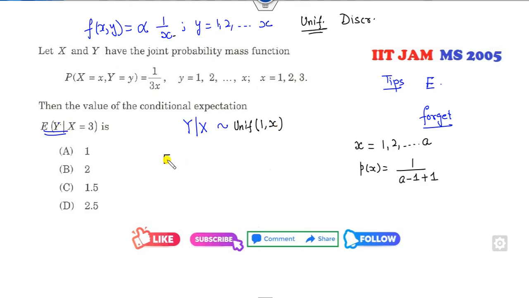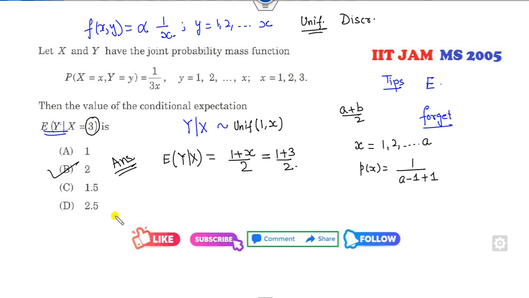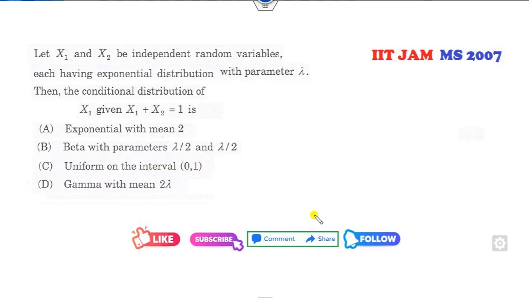Then what is the expected value of y given x? You all know what is the mean of the uniform distribution? a plus b over 2. So that is 1 plus x over 2. And the value of x is given as 3. So it is 1 plus 3 over 2. That is my right answer, 2. You can see a maximum of 10 to 15 seconds is needed if you know the PDF of the binomial, exponential, normal, uniform and all others.